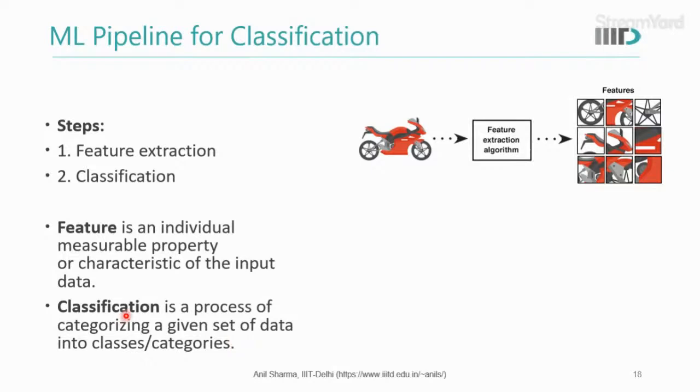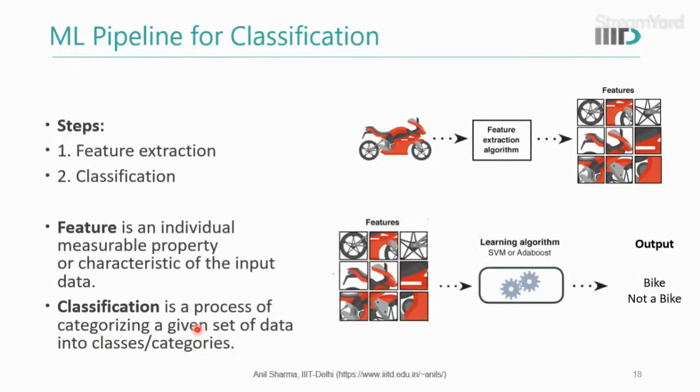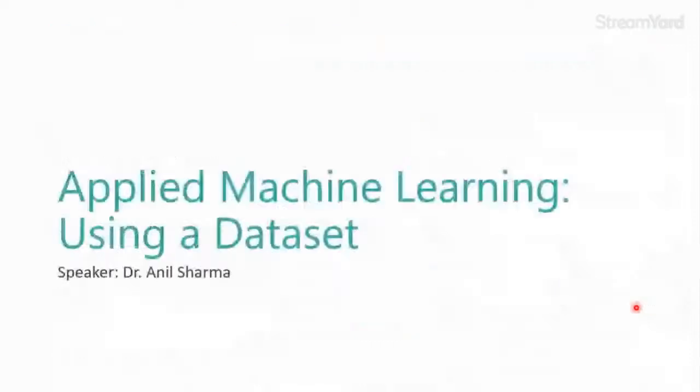Another is the classification, which is a process of categorizing given input data into classes or categories. So here, using these features, we run a learning algorithm. We will say whether it's a bike or not a bike. We want only two classes, bike or not a bike. If we want three classes, we'll do three. If we want 10 classes, we'll do 10. We'll talk about how to do multi-class classification in future lectures, but here we have only binary classification.